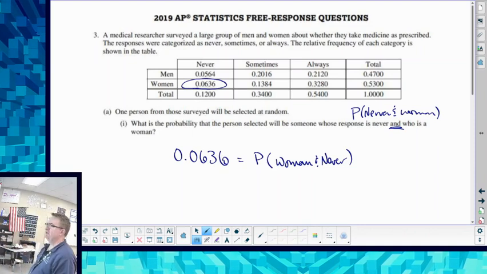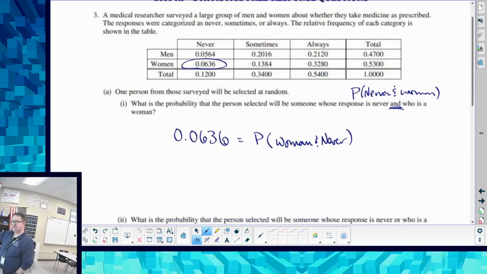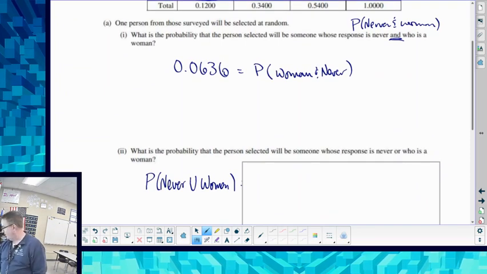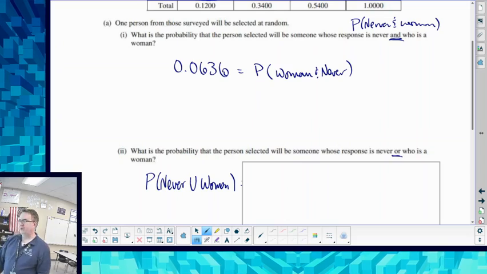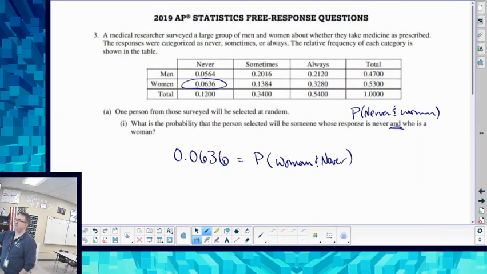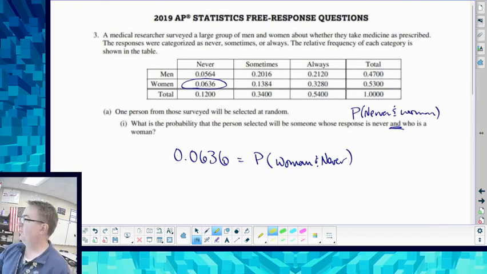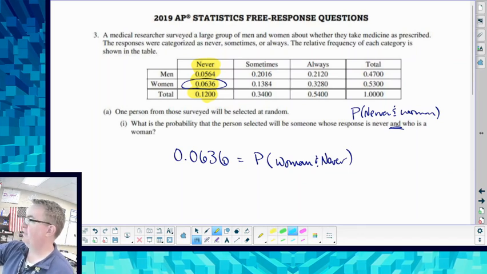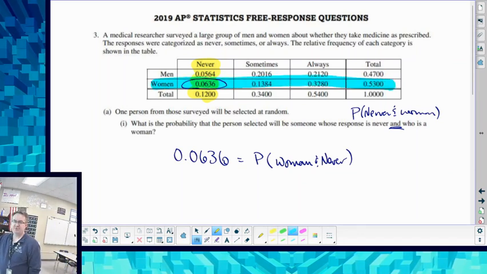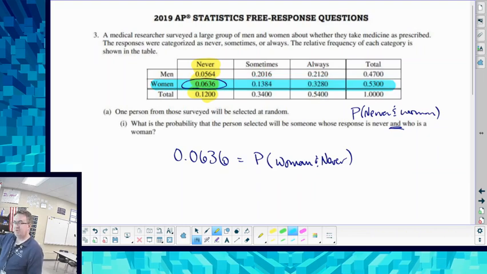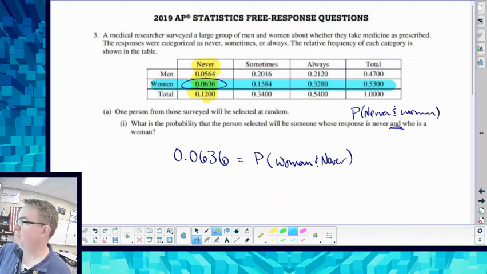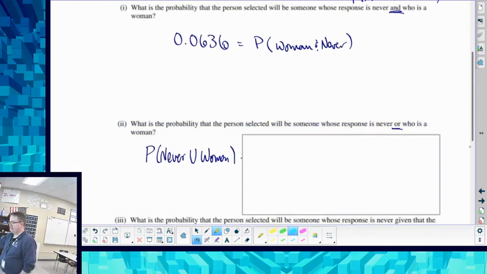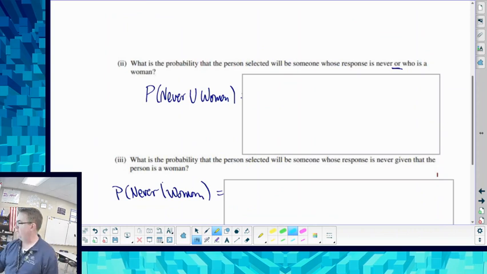It's kind of nice. Second part to this one, they ask you, what is the probability that the person selected will be someone whose response is never or who is a woman? So same idea. The probability that you pick somebody who's never is 12%. The probability that the person picked is a woman is 53%. Initially when we went through this unit, we would add those two together, and then we said, wait a second, there's an overlap. So we're going to get rid of the overlap.